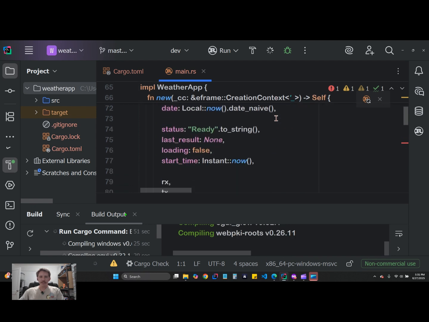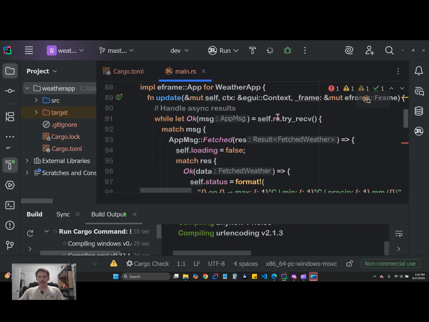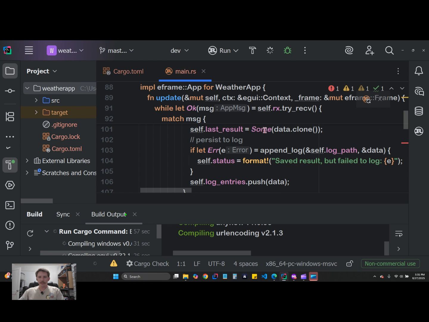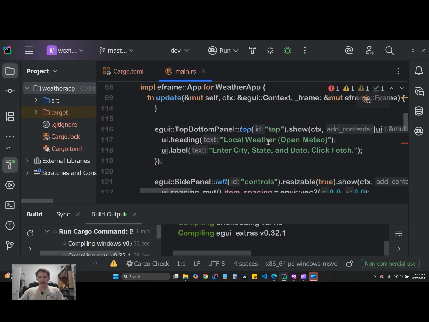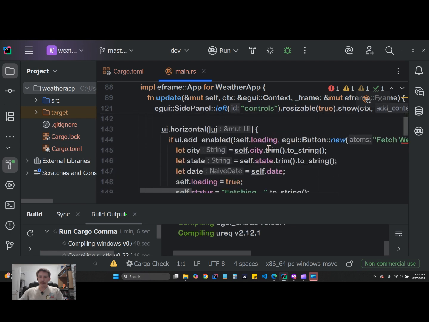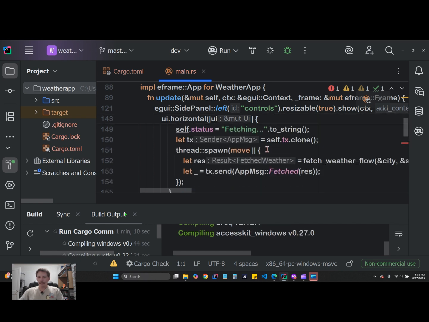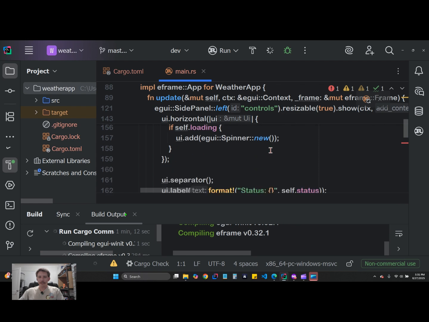Got our location. What else do we got? Some other stuff, headings, labels, some UI, user interface type stuff here. All this logic is just defining all that.